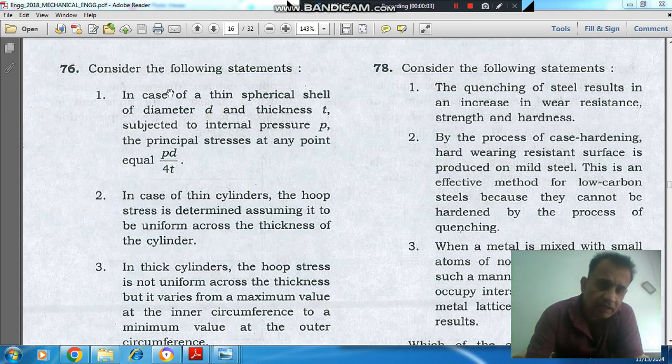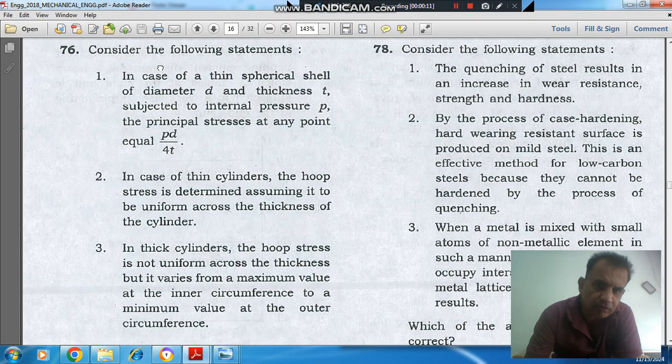Hello, welcome again. We are solving the Engineering Services 2018 prelims Mechanical Engineering paper. Question number 76: consider the following statements.